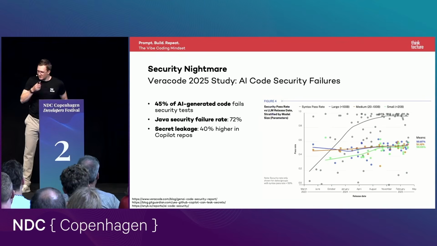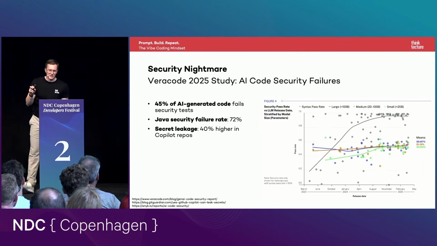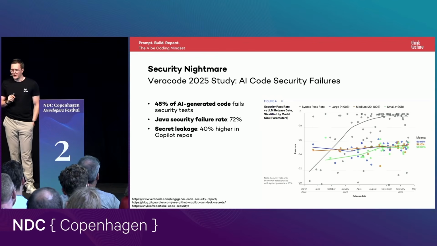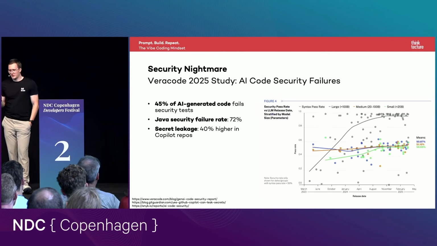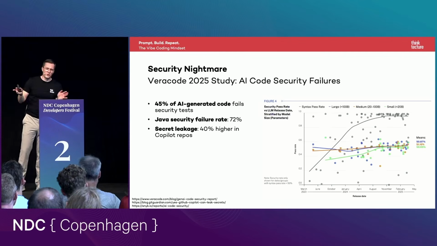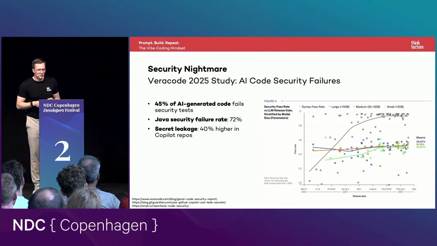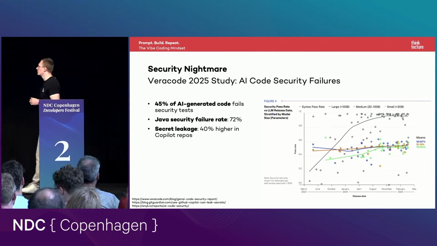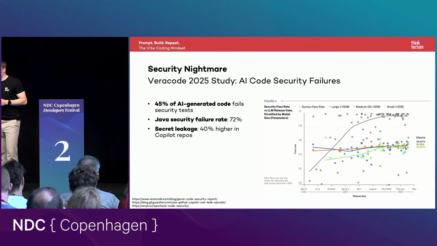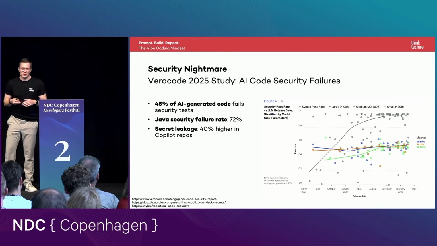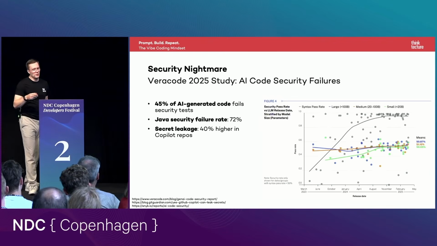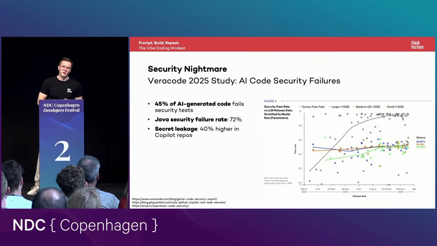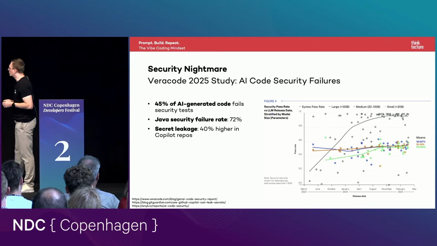And you can see that there are 2 lines. There's a gray line, and there is a colored line or multiple colored lines. And the gray line shows you that the syntax of the code is now nearly perfect. So we can say that the code produced by LLMs is compiling. But when you take a look into the security results, you can see they are not really improving. So nearly half of the code is failing when you benchmark against the top 10 OWASP tests, for example. So this is also not looking good.